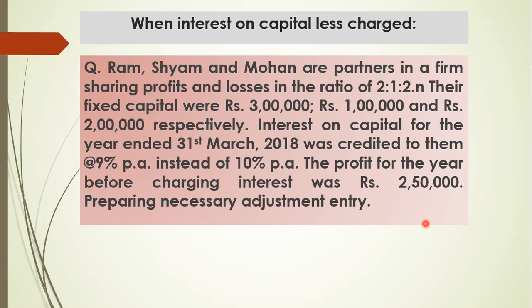See, it is very easy to solve, but in your book they have solved by a lengthy process. First they have taken 10%, then again 9%. So why do we do like this? If fixed capital is given, the capital opening and closing would be same, and we just have to make adjustment with the 1%. So let me see.